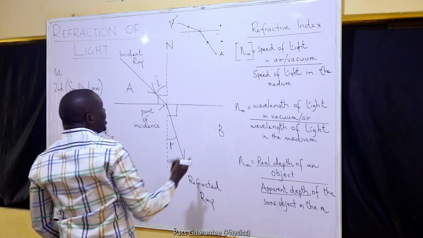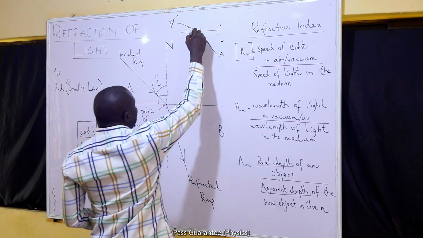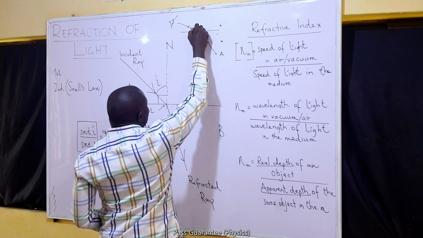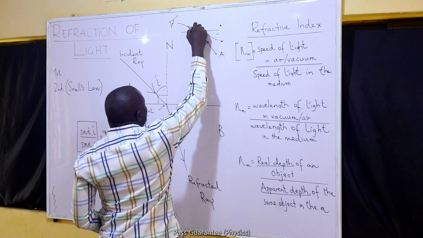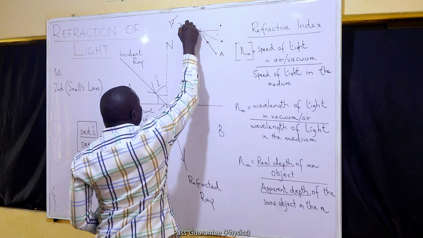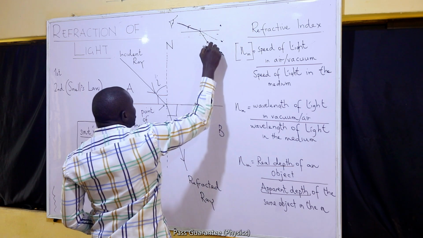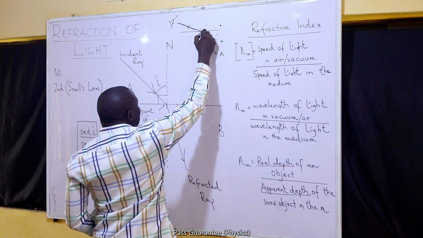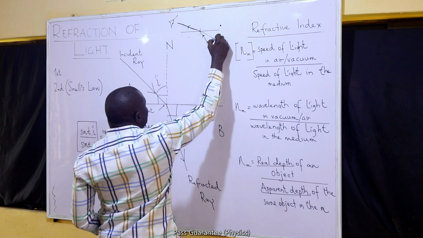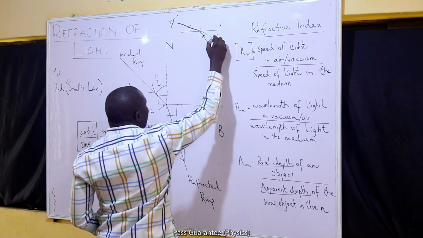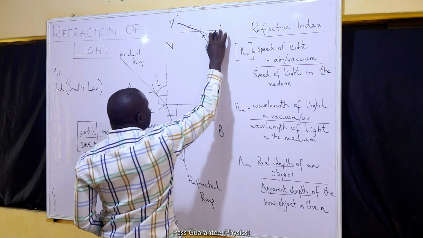Like I said under reflection, our eyes are known to believe in rectilinear propagation of light. So while the light that is coming to my eye is actually the refracted light, whose direction has changed from that of the actual light coming from the object, my eye will have an optical illusion that will make it believe that it is coming from a straight point inside the water.